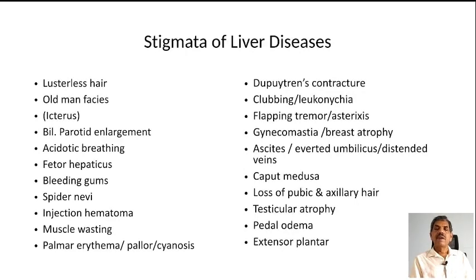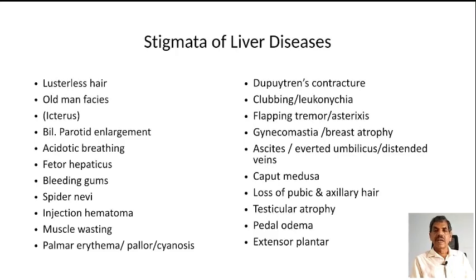Now let us see what are the stigmata of liver disease. The stigmata, from head to bottom, are lusterless hair, old man facies, icterus, bilateral parotid enlargement, acidotic breathing, fetor hepaticus, bleeding gums, spider naevi, injection hematoma, muscle wasting, palmar erythema, pallor, and cyanosis. Usually when the person is having icterus in chronic liver disease, it often indicates a terminal course of the illness.